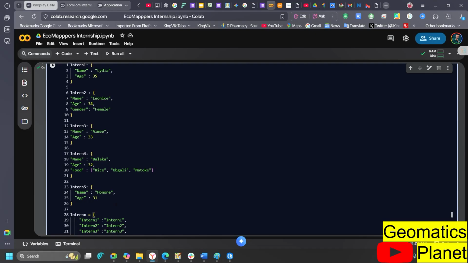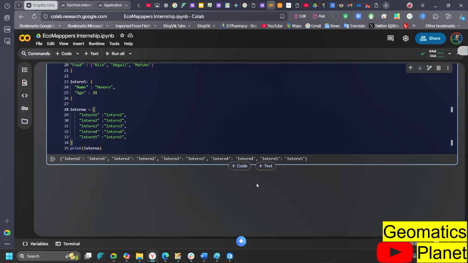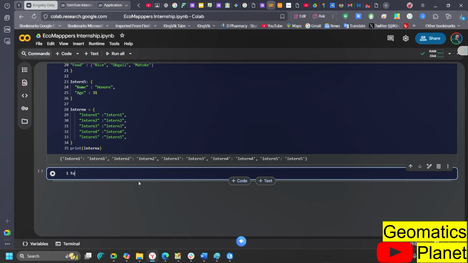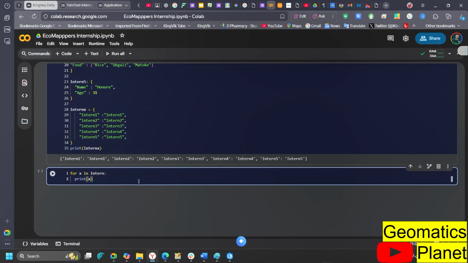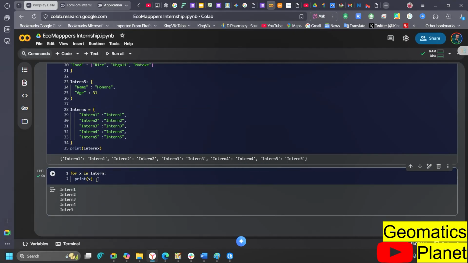So in the items, you can use the loop, like the same thing we did the other time. You can still use a for loop, where you can say for all the X in the other dictionary. So you can now loop into intent and print all the intent inside it. So if you run it like this, then you should have intent 1, intent 2, intent 3.